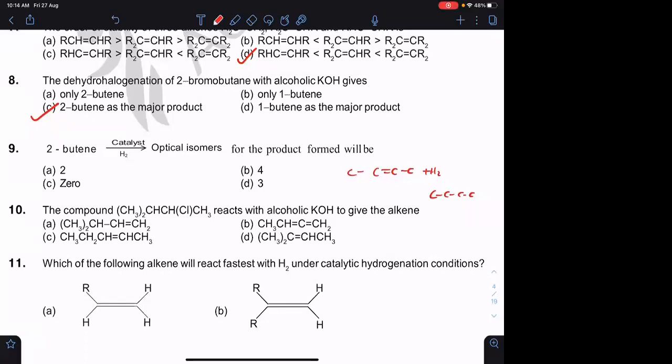Here you don't have any chiral carbon, so option C. Any doubt? No, sir. Okay.